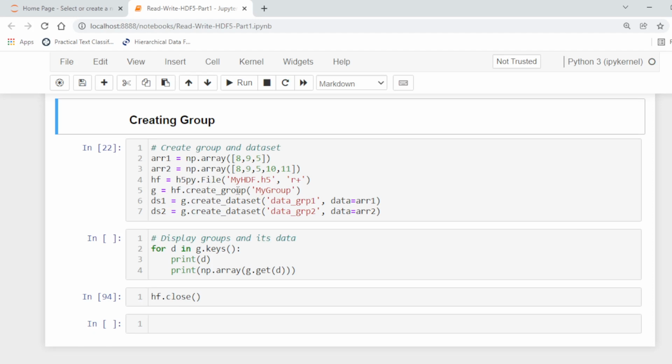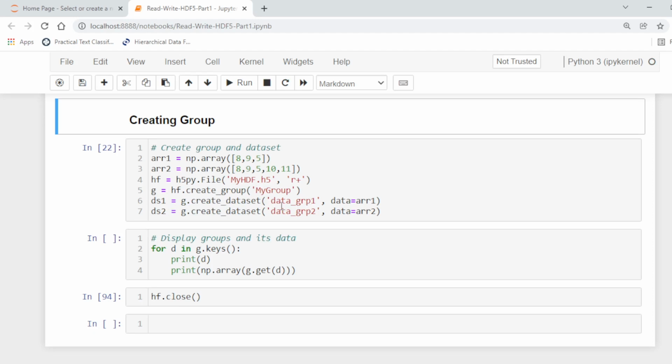Here we are going to create a file. We are opening the file myhdf.h5 with the r+ mode. Here we are going to create a group called my group in the above file, and then we create a data set inside that group.